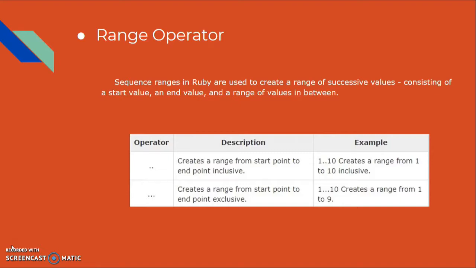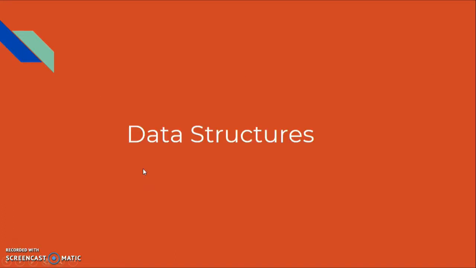In Ruby, these sequences are created using the two-period and three-period range operators. The two dots form creates an inclusive range, while the three dots form creates a range that excludes the specified high value.